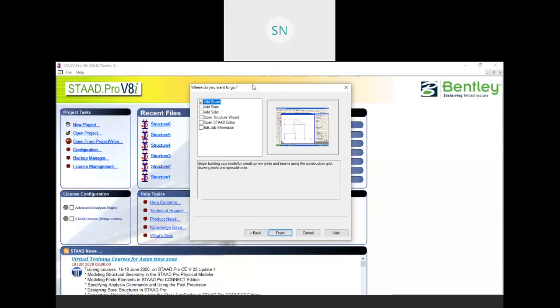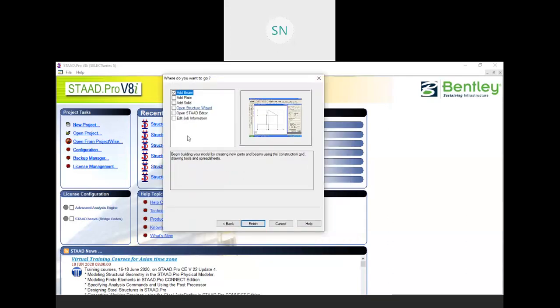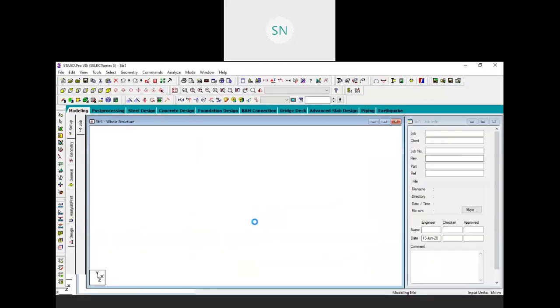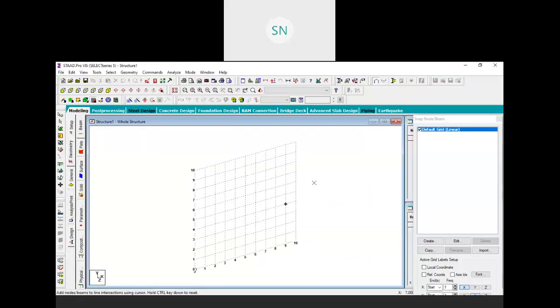and here it is asking what you want to create first. So just choose add beam. Right now we can access all these options from inside, right? So click on finish, and this is our StaadPro environment. So let me begin with an introduction of this environment.